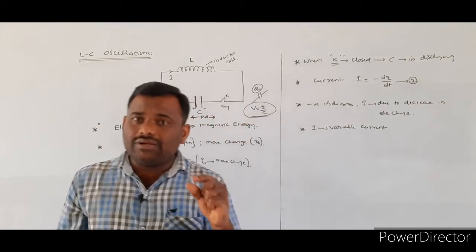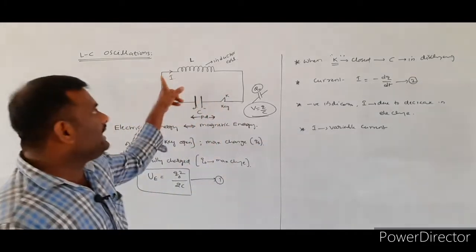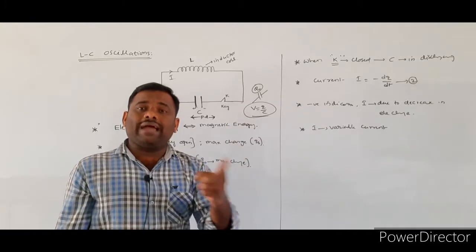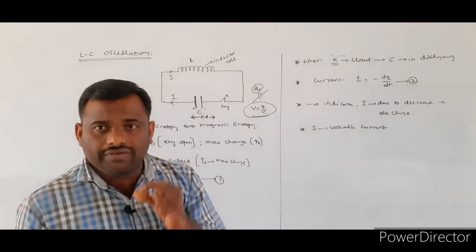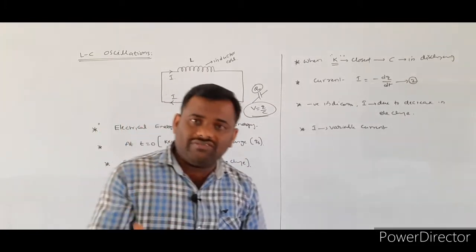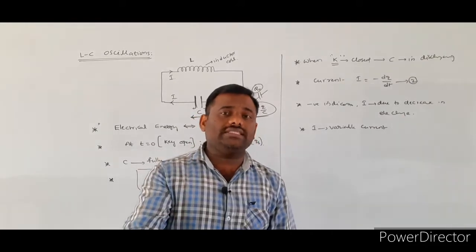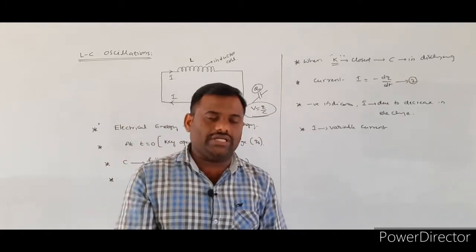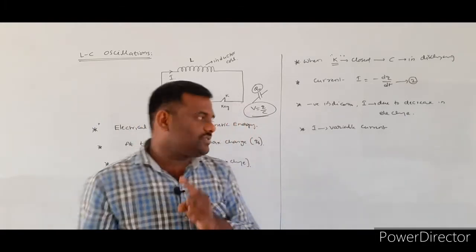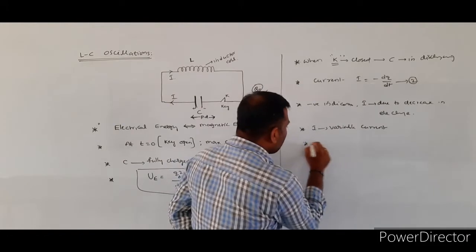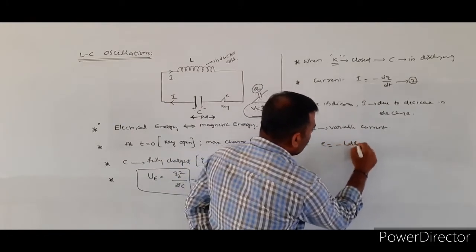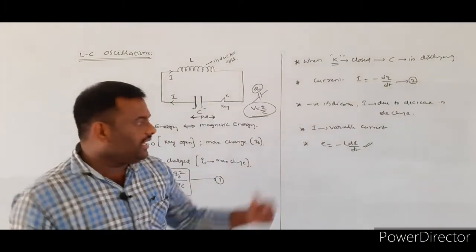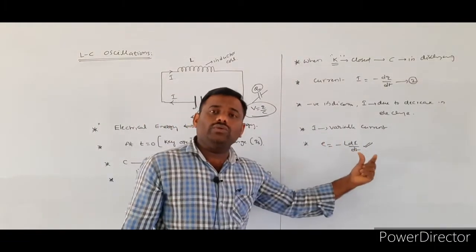Whenever the variable current is flowing through the given inductor coil, it will produce a variable magnetic field. Whenever the magnetic field changes, flux also changes. Whenever there is a change in flux, according to Faraday's law of electromagnetic induction, induced EMF will be developed. So the induced EMF developed within the inductor coil is E = -L di/dt.